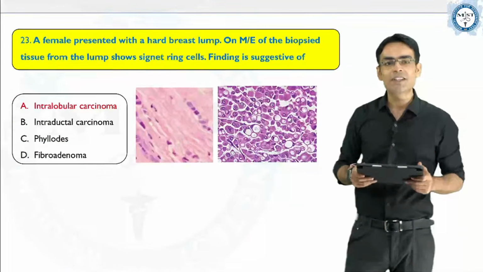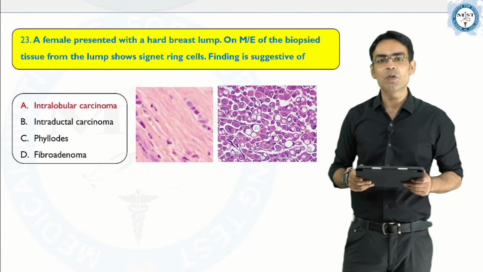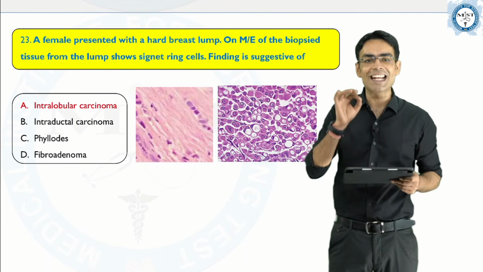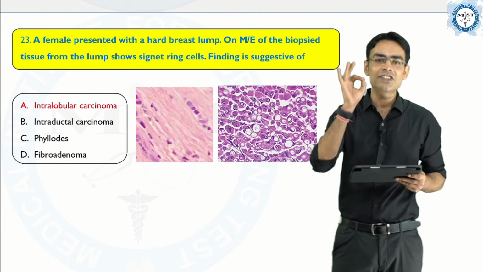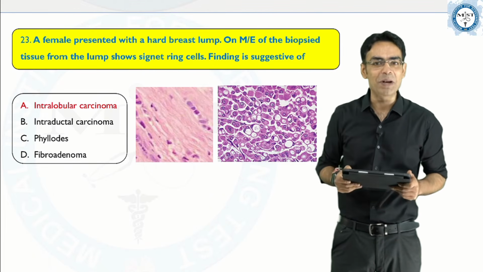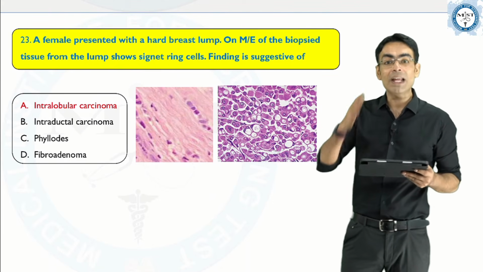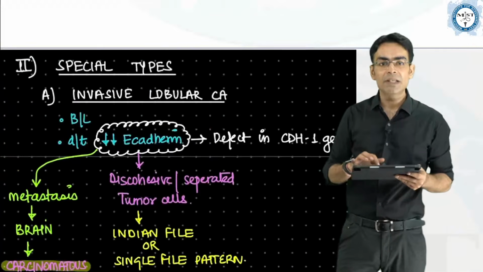Moving on to the next question. A female presented with a hard breast lump. On microscopic examination, the biopsy tissue from the lump shows signet ring cells. The finding is suggestive of invasive lobular carcinoma, breast. When we are talking about signet ring or Indian file pattern, you can see this. We have discussed this again in the Miss Next tab.